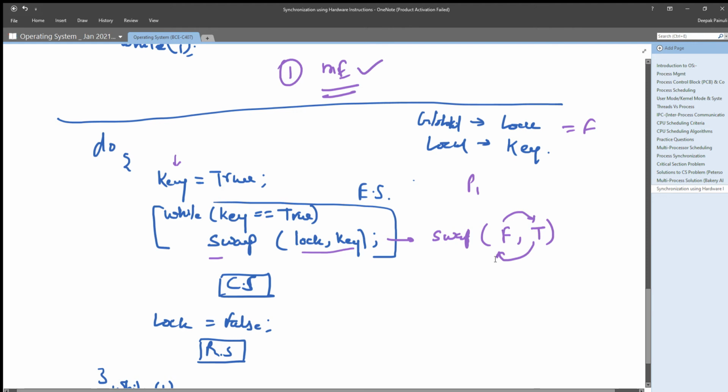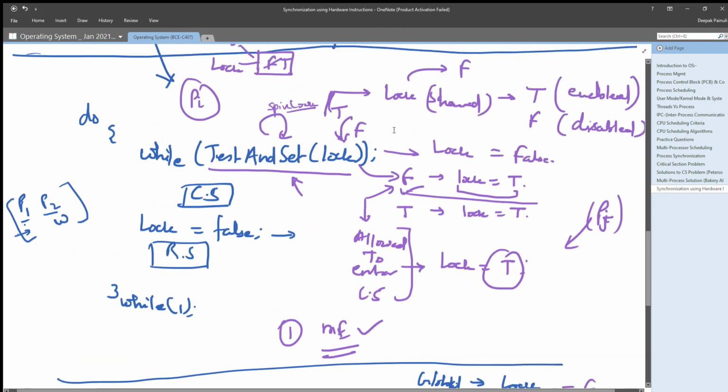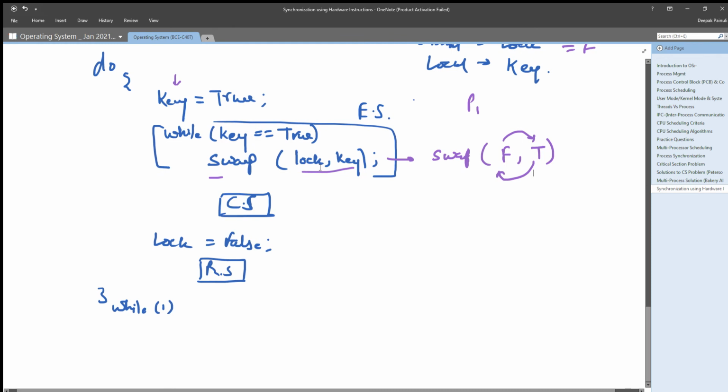That means it will update the value of lock as true, and after this the value of lock will be true and the value of key will be false, and before this timeline, lock was false and key was true.